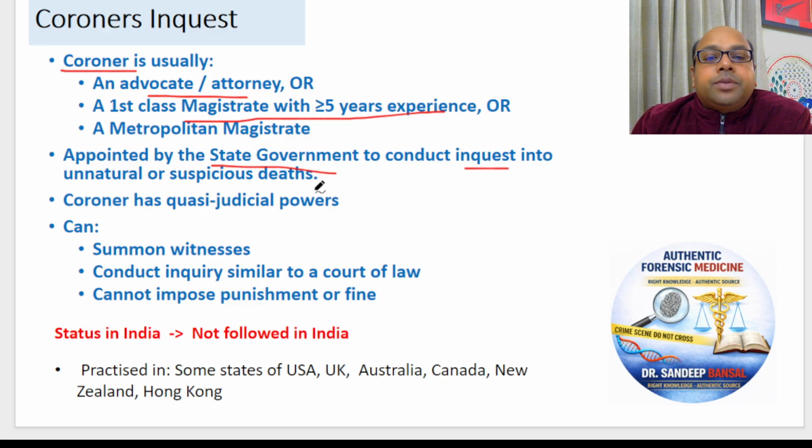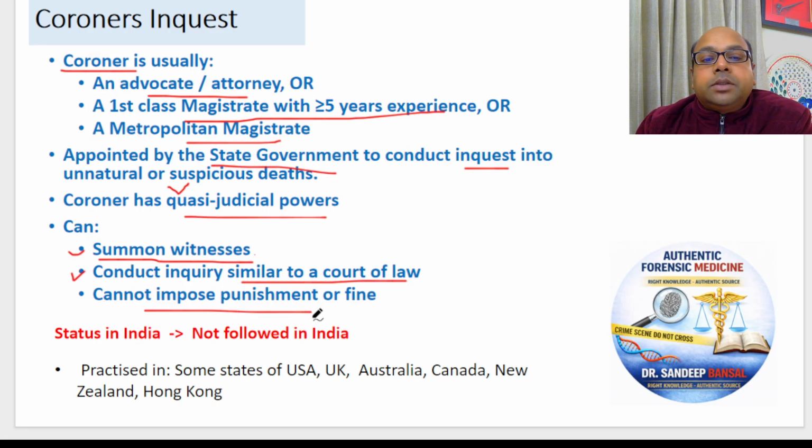Because they are legal officers, they can be magistrates also. They have quasi-judicial powers. Quasi-judicial means they have some limited powers of judges. They can summon witnesses. Summon witness means if they feel that somebody has some knowledge about that case, they can ask that person to come and give witness. They can conduct inquiry similar to courts. They have the power to conduct inquiry like a court. But they cannot impose punishment. Coroner has some judicial powers. They can summon the witness. They can conduct an inquiry like a court, but they cannot give punishment.